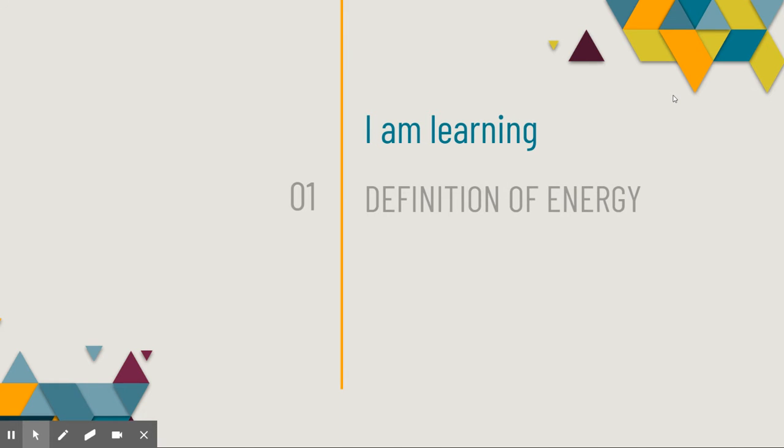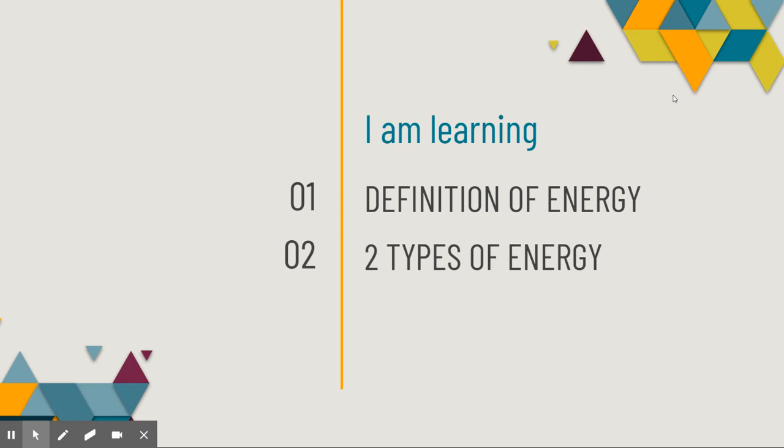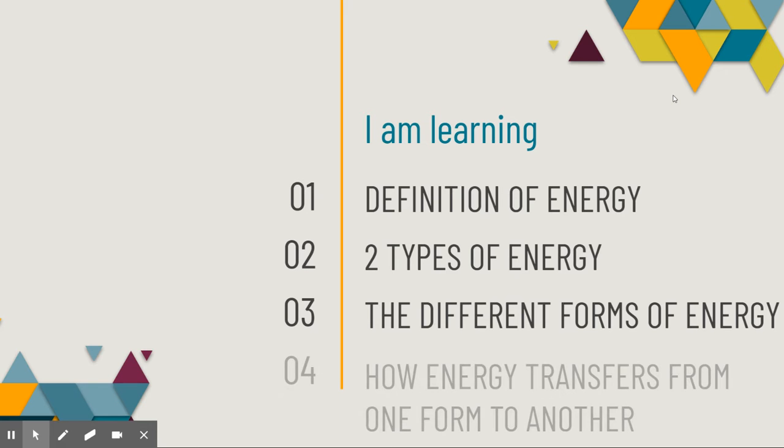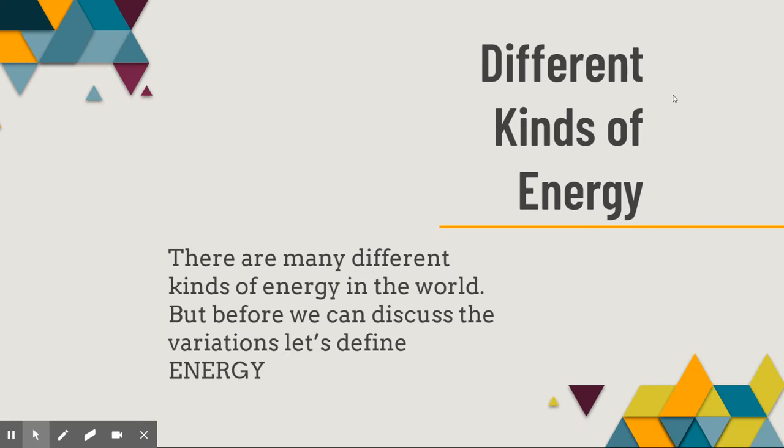Today, you are learning the definition of energy, that there are two different types of energy, and within those two different types, there are different forms of those types, as well as how energy is transferred from one form to another. Because we learned back in chemistry that there is a law of thermodynamics that states energy cannot be created nor destroyed, just transferred. So we're going to talk about those types of transfers.